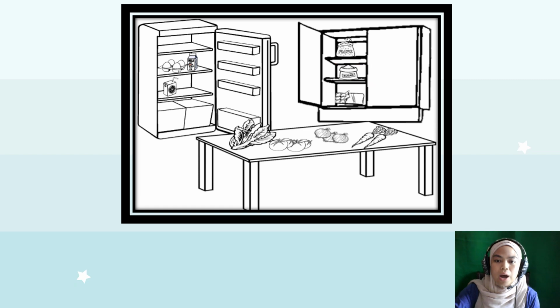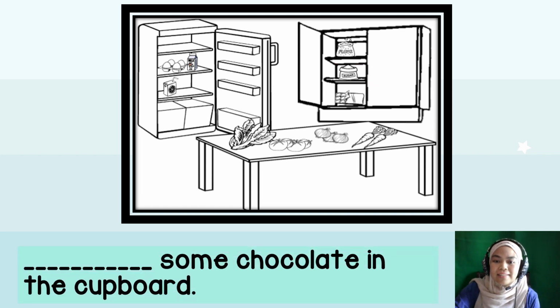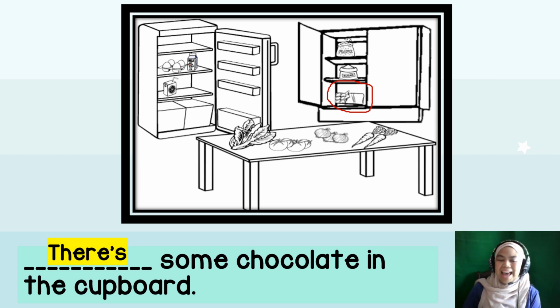And last one, what about the chocolate? As I said before, the chocolate generally we cannot count, but if chocolate bars, yes. But in this sentence, some chocolate in the cupboard. There's or there are? Yes, there's some chocolate in the cupboard. Well done, everyone. So we have finished describing all the food in this picture. I hope you understand today's lesson.